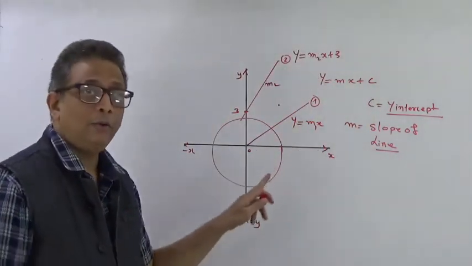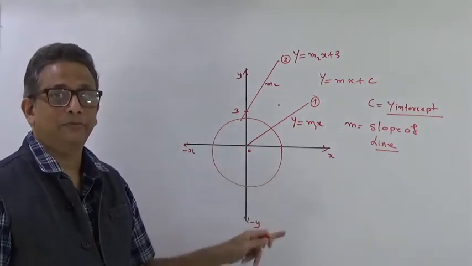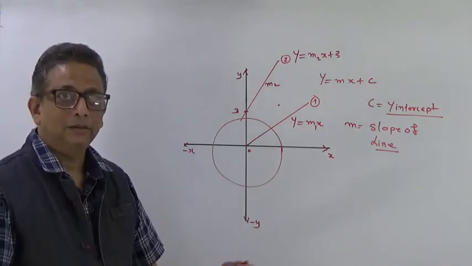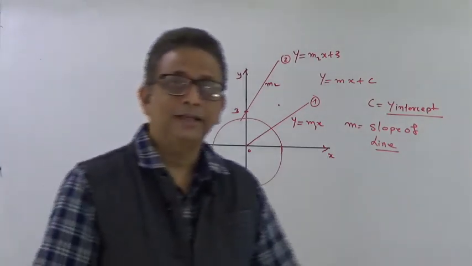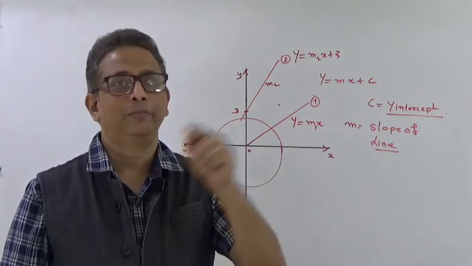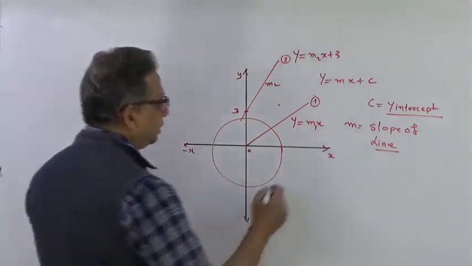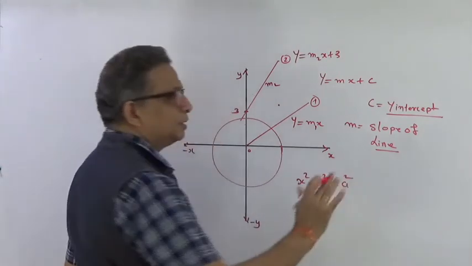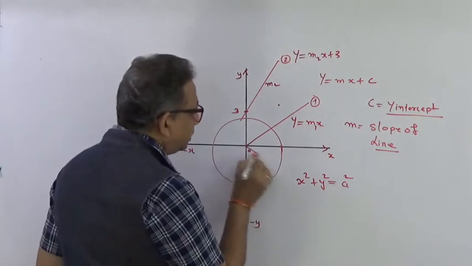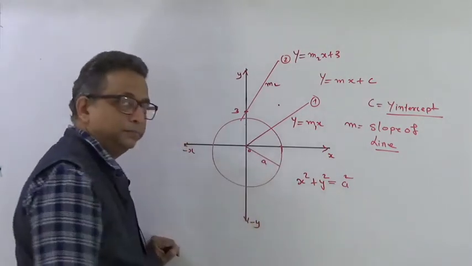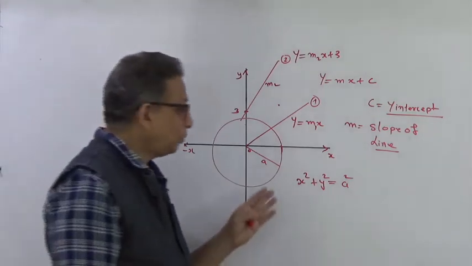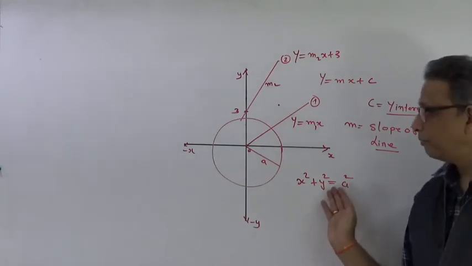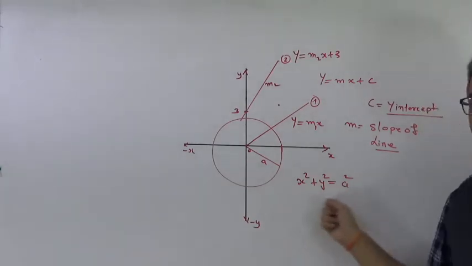But here I am going to consider this circle as a graph. So if this is a graph, there must be some relation between x and y, only then a graph is being plotted. The relation of this circle is given as x square plus y square equal to a square, where a is some constant, the radius of the circle. So x square plus y square is equal to a square is also a relation of x and y.